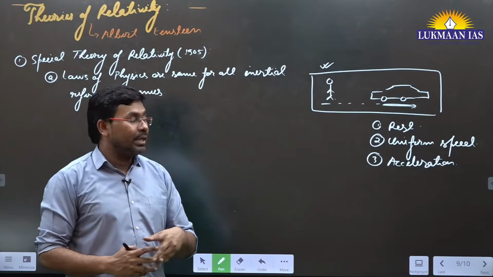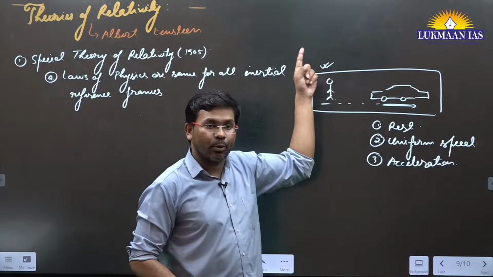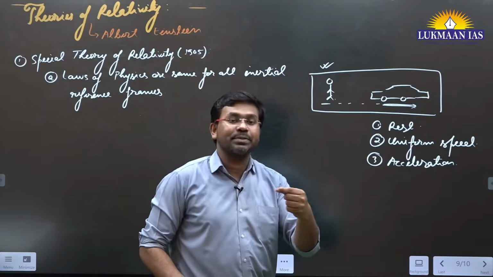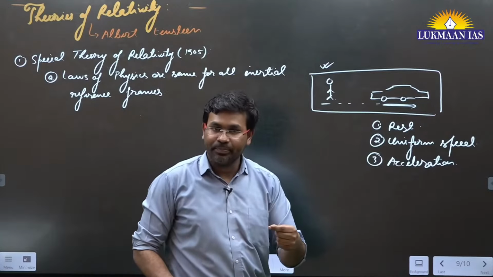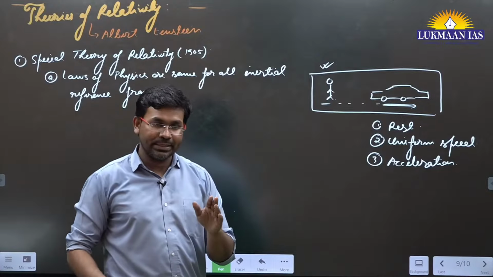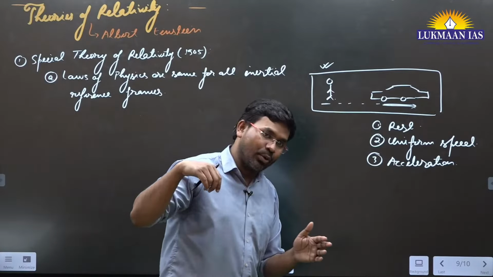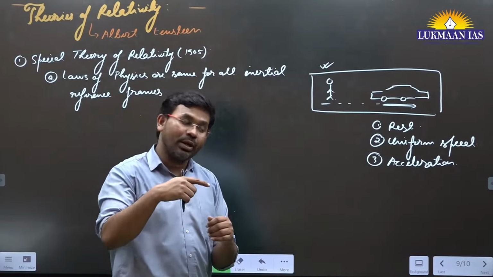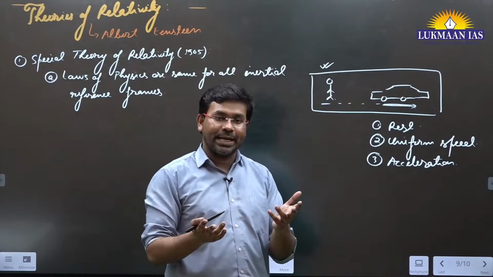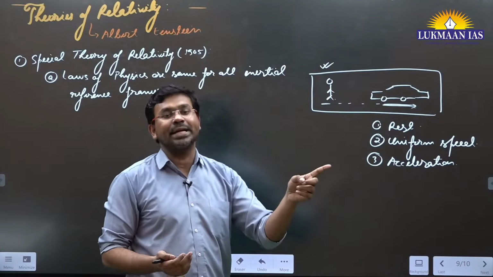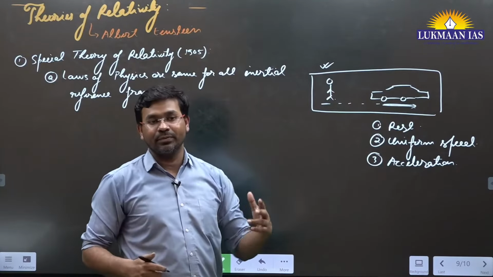The thing is, in the inertial frame of reference, the objects are either at rest or they have some speed or velocity. There is a difference between speed and velocity. Speed means you are moving with respect to time, going in any direction. Velocity means you are going in a uniform line, in a straight line. That is velocity.